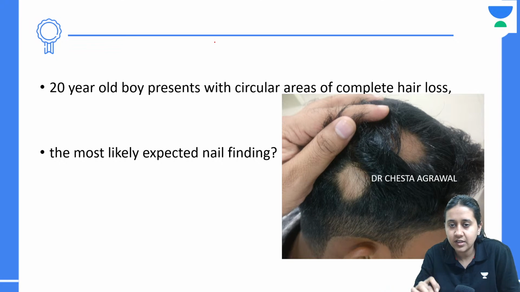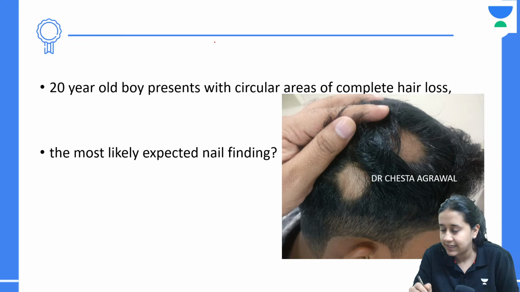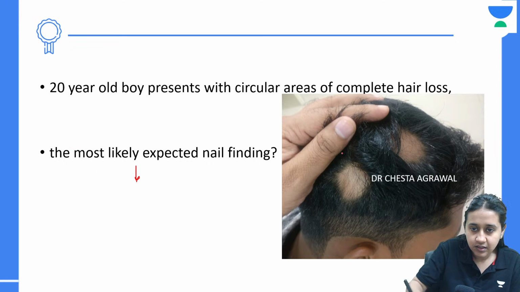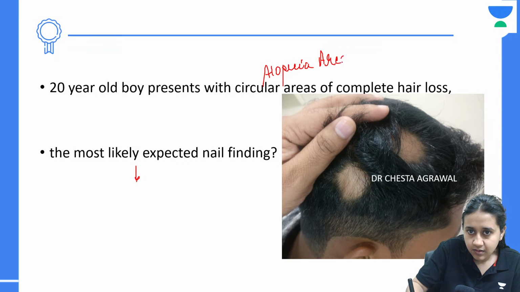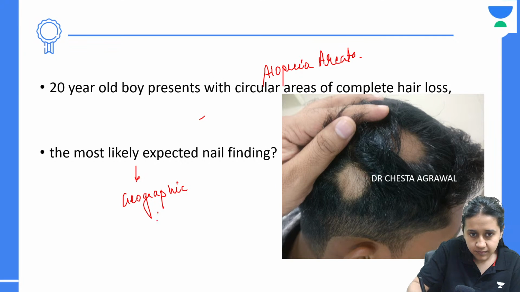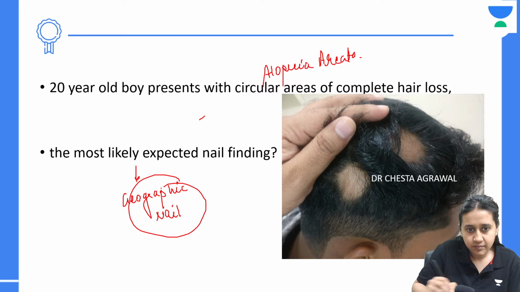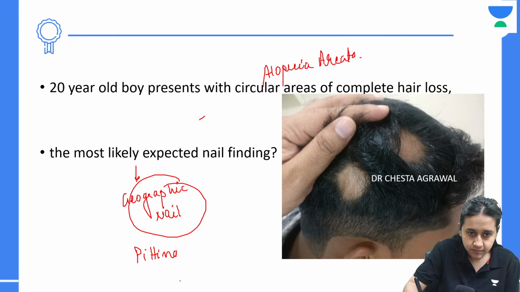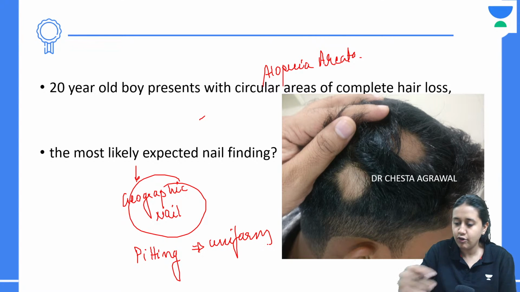A 20-year-old boy with circular areas of complete hair loss, the most likely expected nail finding would be? Please remember, the correct answer here is, this is a case of alopecia areata, and the most expected nail finding here would be uniform pitting. You will see uniform pitting here.